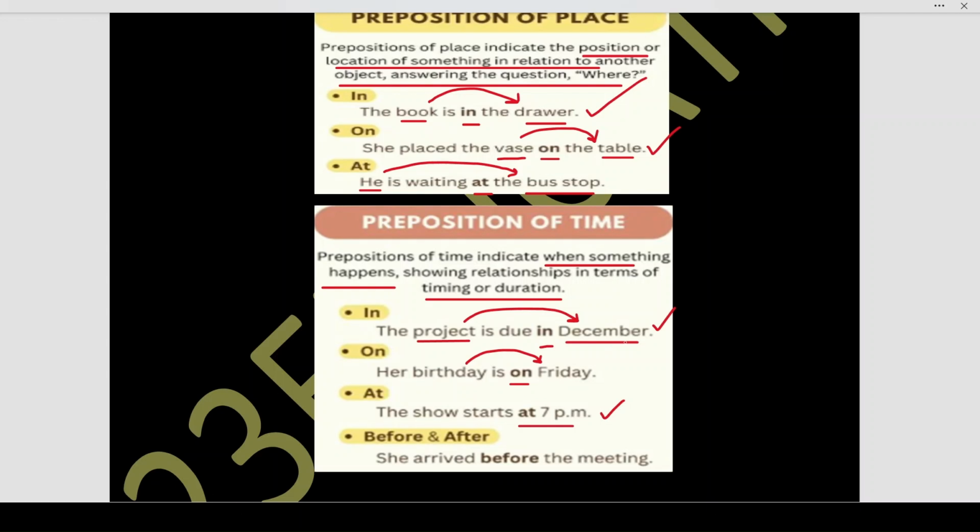Because see, December, Friday, 7 p.m., these are all your prepositions of time. They tell you some timing or duration. December is a month, Friday is a day, 7 p.m. is a time. So these three things are all telling you about the preposition of time with respect to your duration or timing. But drawer, table, bus stop, these are all telling you the position or the location of something with respect to the other words in the sentence. This is how you will identify whether there is a place or whether there is a timing or a duration mentioned.